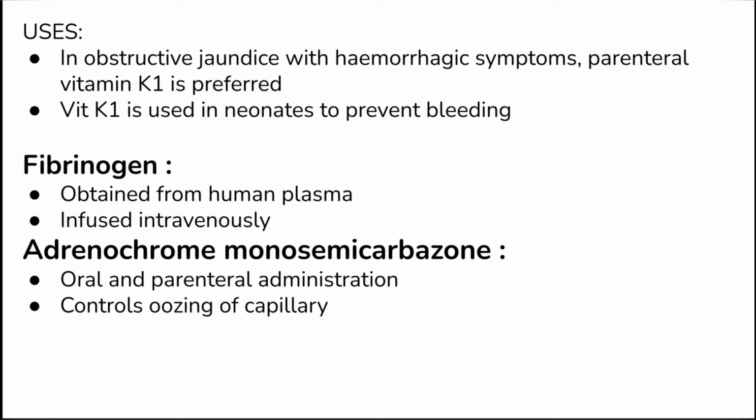Now moving on to the second systemic agent, that is fibrinogen. This fibrinogen is obtained from human plasma. It can also be infused intravenously to control the bleeding in the body. And the next systemic agent is adrenochrome monosemicarbazone. It is available for oral and parenteral administration. It can be used to control capillary oozing which follows tooth extraction or epistaxis.